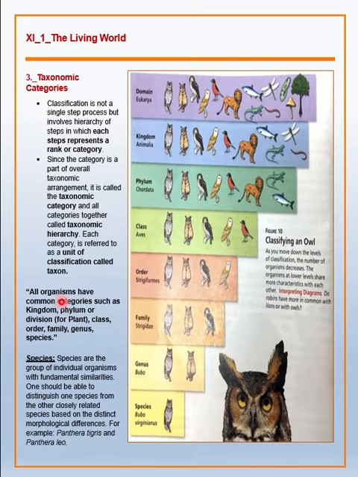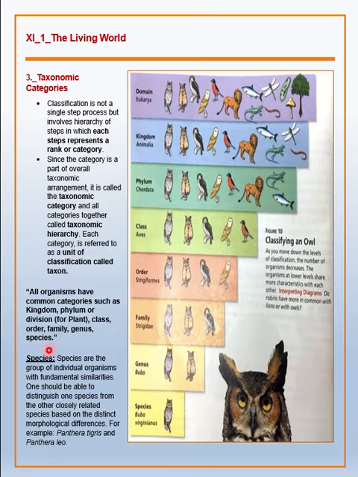The word phylum is used for animals and division is used for plants. Class, order, family, genus, and species. I hope now it's clear that this is the hierarchy of classification starting with the species. Species is at the lowest level and the kingdom is at the highest level.